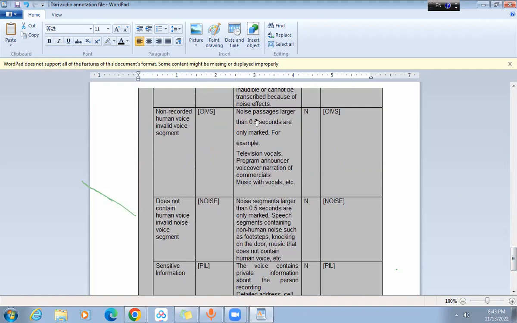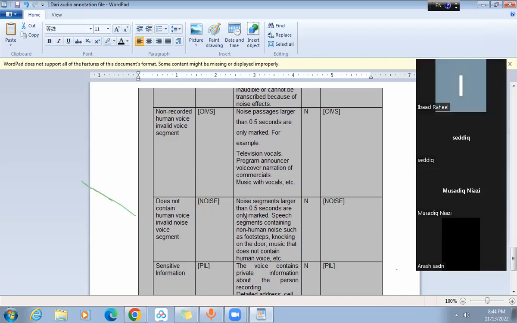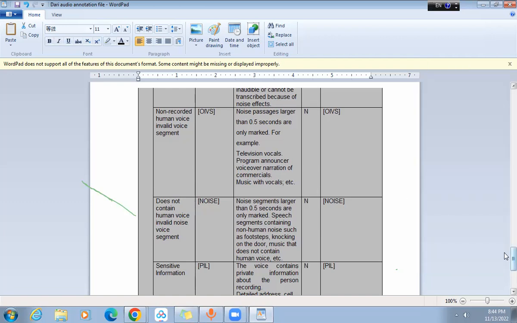Okay. Now, we have some requirements for this. If there is a noise of more than 0.5 seconds, then for that noise you will make the segment. If there is a noise of 0.1, 0.2, 0.3 seconds, for that small noise there is no need to make the segment. But if there is a noise of more than 0.5 seconds, then you need to make a segment, mark it invalid, and place the noise tag.